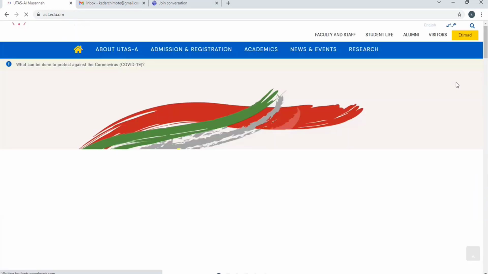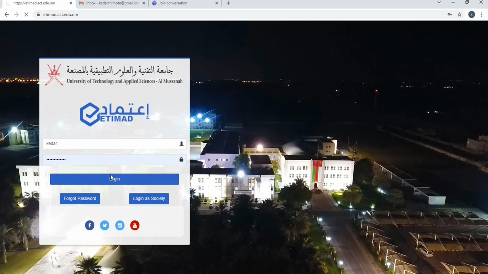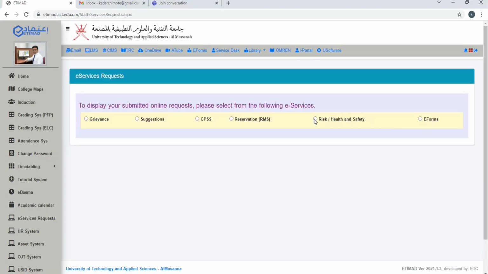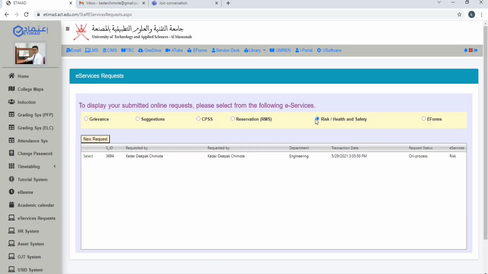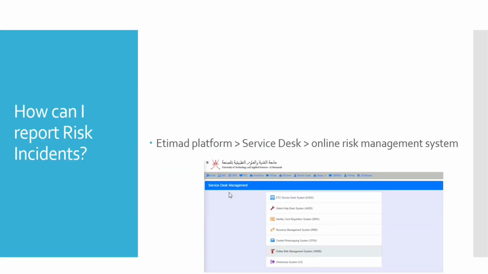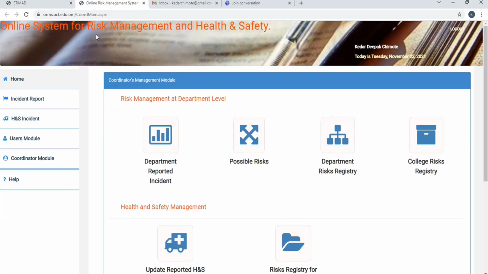I'll go with start Etimad. You have to log in with your ID. Once you log in, maybe there are different screens for different staff. In e-services, on the left-hand side in the table, there is an e-services tab. Here there is risk and health safety. You can just click on new request, or, as I said in the presentation, some staff will get this type of window directly. So in service desk, you can find the online risk management system. Just click on that.